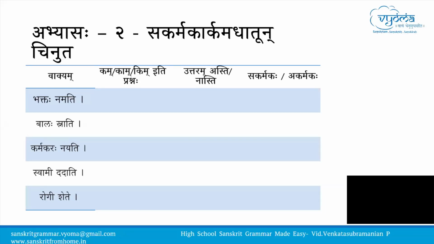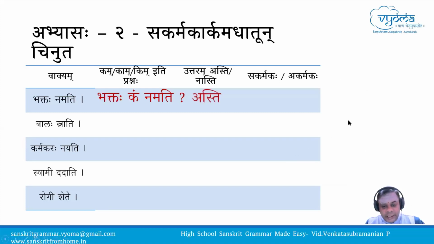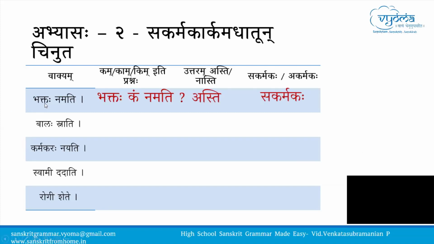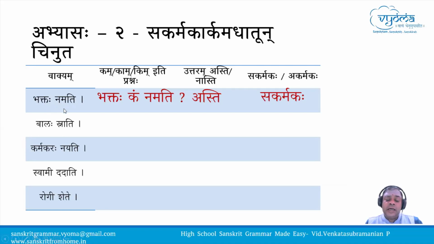Kushal Jain: "Bhaktah namati." Bhaktah kam namati? Devam namati. So uttaram asti, and if there is an answer, it is sakarmaka. Though the sentence here does not have "devam namati", as Mahodaya said, the nam dhatu has the capacity to take the karma pada, but in this sentence it has not been indicated. Still, nam dhatu is a sakarmaka dhatu. That is why purposefully in all these sentences we have not indicated the karma pada, just to show that the dhatu should have the ability to take the karma pada.